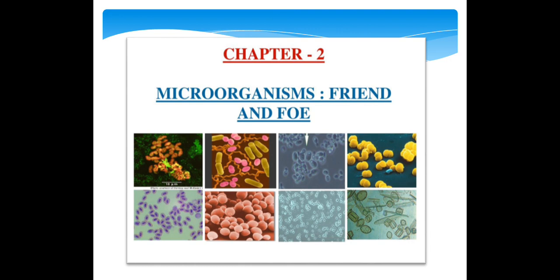These are very small organisms which cannot be seen with the unaided or naked eyes. They can be seen only with the help of a magnifying glass or a microscope. These microorganisms may be unicellular or multicellular. They may exist alone or in colonies. Microorganisms are also found in all different types of environments, like ice-cold climates, hot springs, deserts, marshy lands, etc.